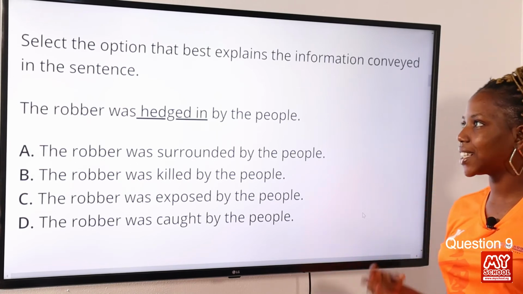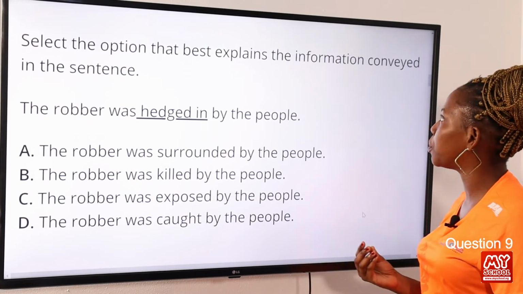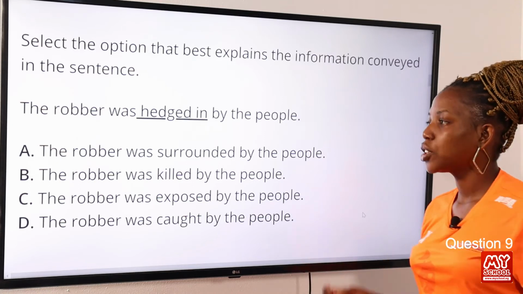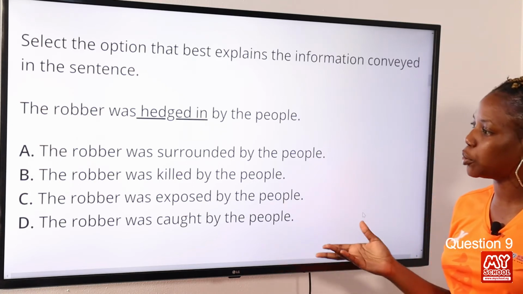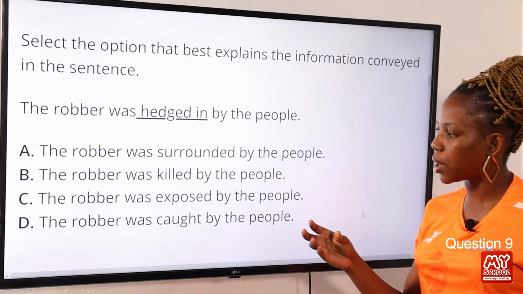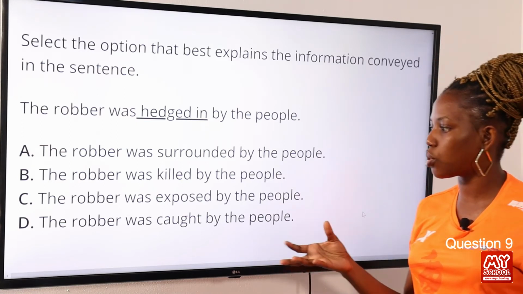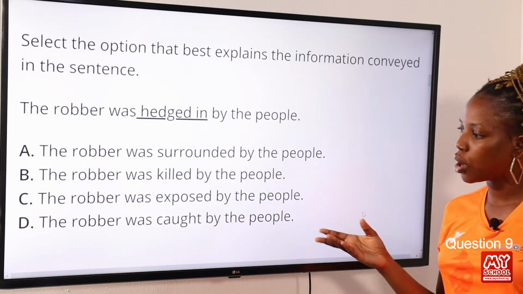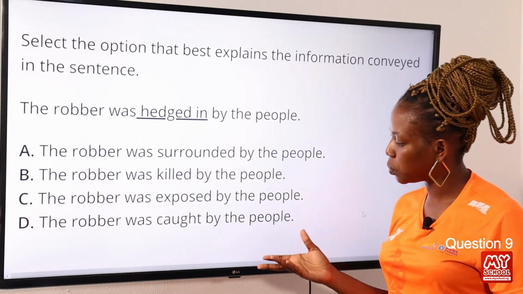Question 9. Select the option that best explains the information conveyed in the sentence. The robber was hedged in by the people. Option A, the robber was surrounded by the people. Option B, the robber was killed by the people. Option C, the robber was exposed by the people. Option D, the robber was caught by the people.